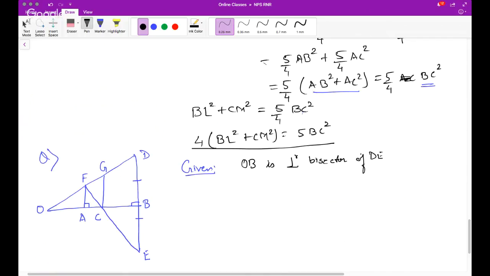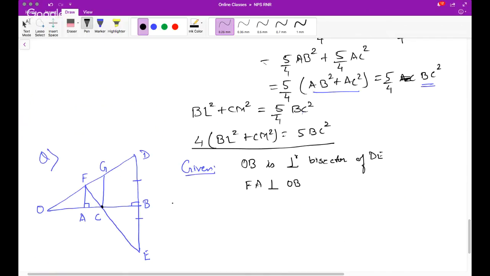Then FA is perpendicular to OB, and FE intersects OB at point C. Okay, and you have to prove that.